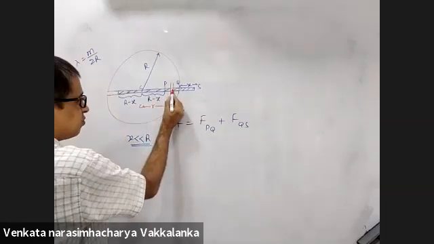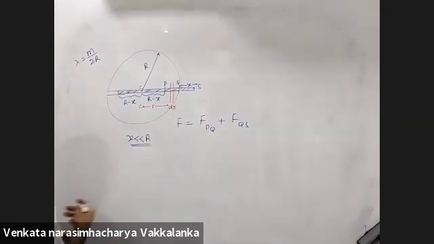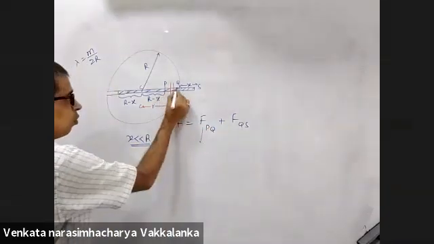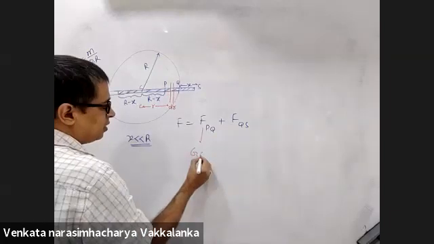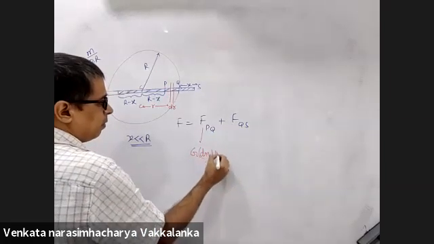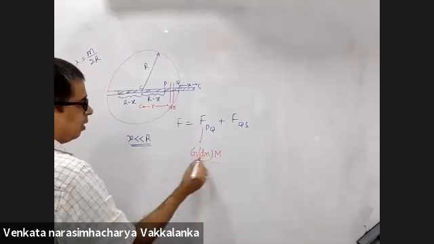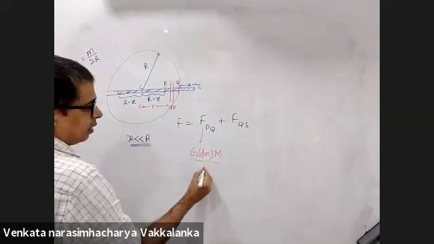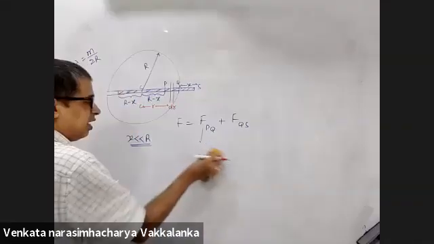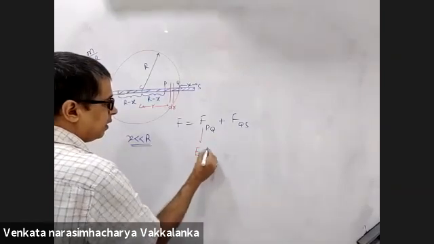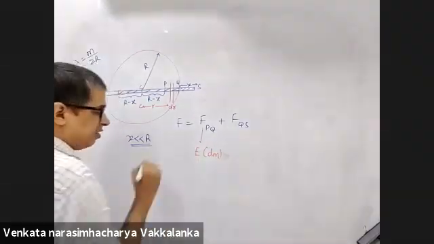At a distance of small r, consider dr. Force on PQ will be G dm capital M by... sorry, first I'll write field into dm. Do you agree with that?